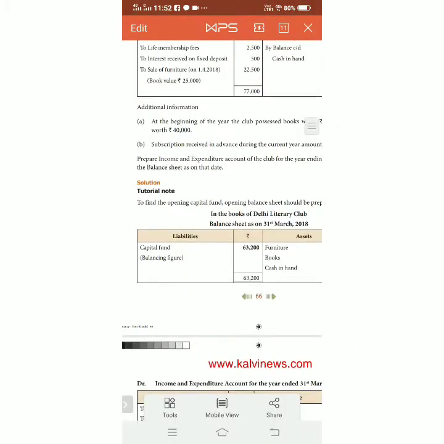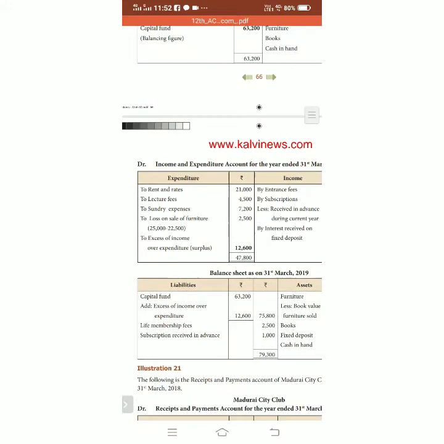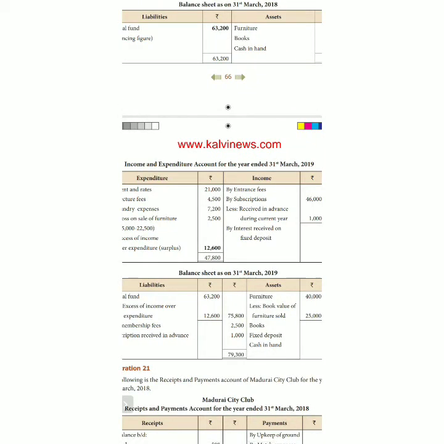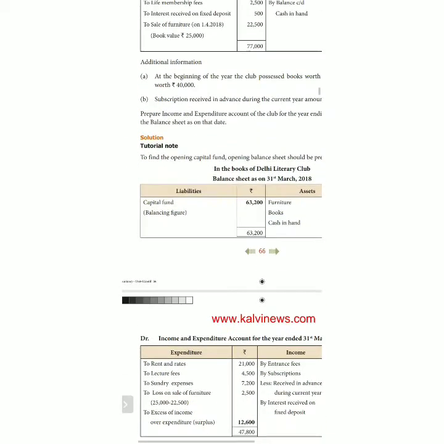So what is the next item? Interest received on fixed deposit. What do we have to do? Interest received on fixed deposit is a revenue income, so it will be written on the income side. What is another item?